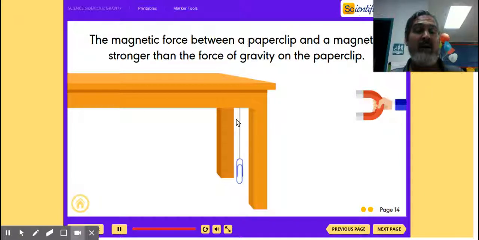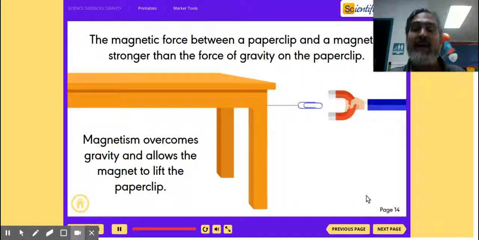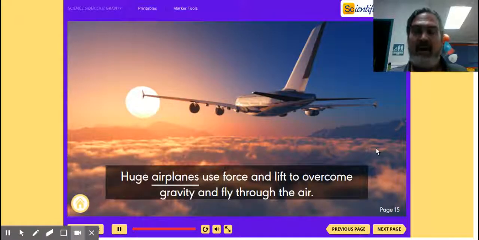But the force of this magnet, when we get it close enough, is going to be stronger, so the paperclip is going to pull towards the magnet like this. Magnetism overcomes gravity and allows the magnet to lift the paperclip. I think we'll do pretty much this exact thing in class at some point. Huge airplanes use force and lift to overcome gravity and fly into the air.